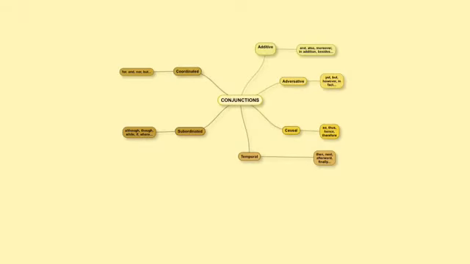Conjunctions. They are words which are used to connect other words, phrases, or clauses. Conjunctions are divided in four sections: additive, adversative, causal, and temporal. Conjunctions can be coordinated and subordinated. Coordinated connect words, subordinated connect clauses.